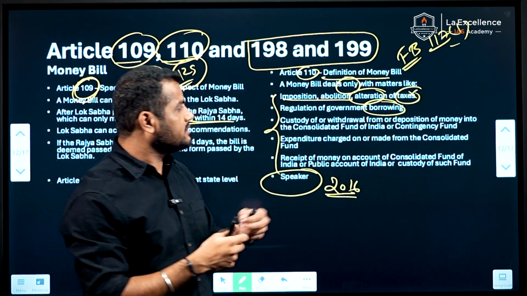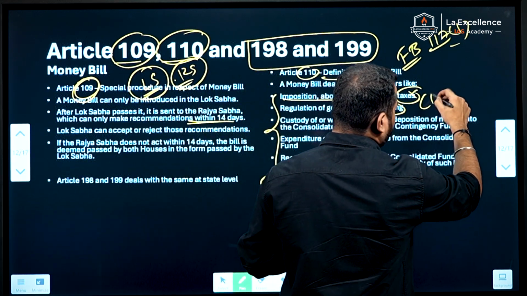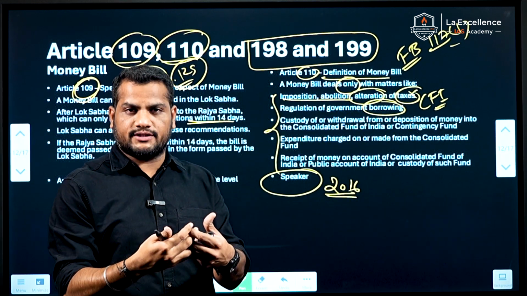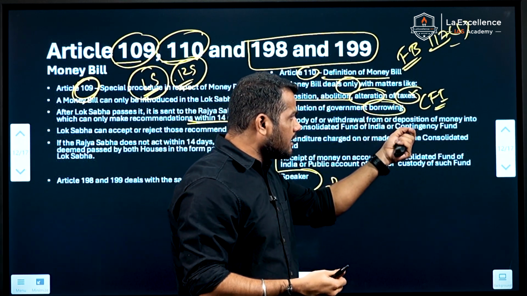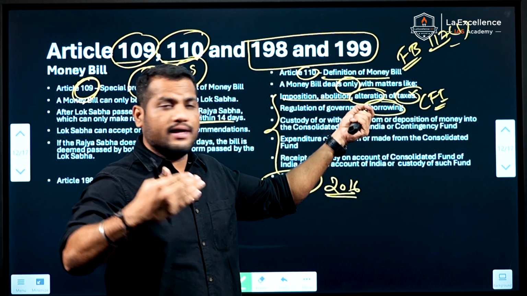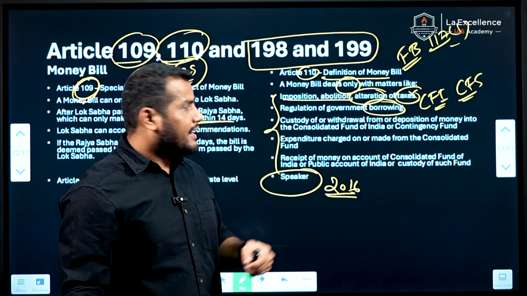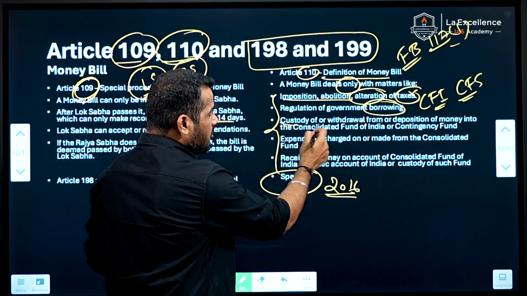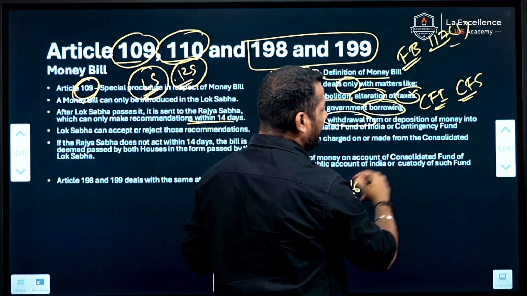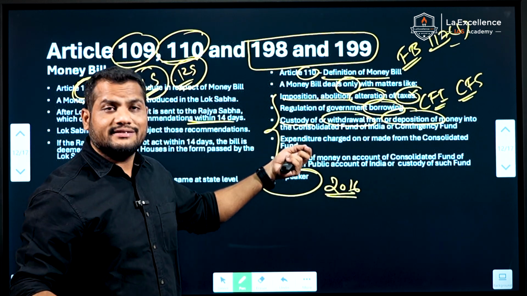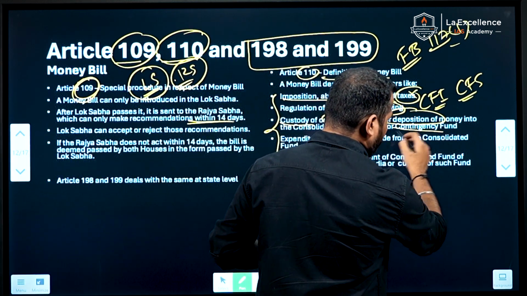Borrowing by the government means borrowing against the Consolidated Fund of India. Any borrowings made by the governments against the Consolidated Fund of India at the Union level, and the Consolidated Fund of the state at the state level. And again, any custody or withdrawal from, and also deposition of money into, the Consolidated Fund of India as well as the Contingency Fund of India.